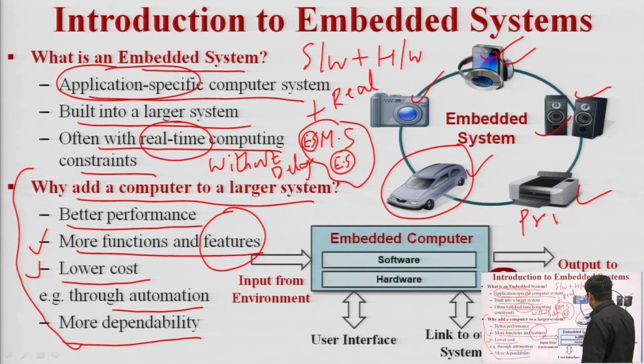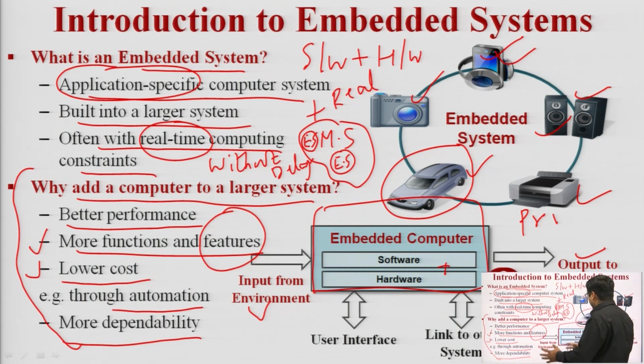In this diagram, this is the embedded system. We have already seen that an embedded system is a combination of software and hardware. Whenever we give commands to the embedded system, it takes the input from the environment, and it provides output to the environment.